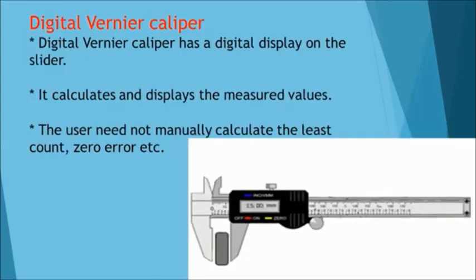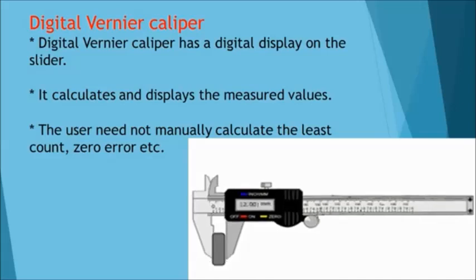Going on to the digital vernier caliper. A digital vernier caliper has a digital display on the slider. It calculates and displays the measured value. The user need not manually calculate the least count or zero error, etc. It is an advanced vernier caliper.